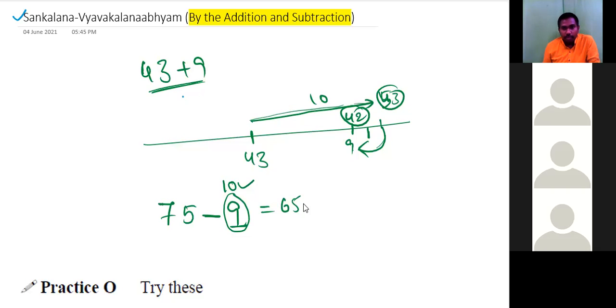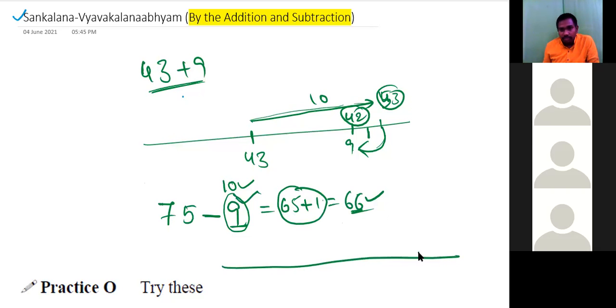So 66. Some persons may confuse here. So why to add, sir? This is actually subtraction. Because we have already subtracted one extra, I am giving back that one to the number. That's all. That is 66. Understood? Anybody have any doubt? Just ask.